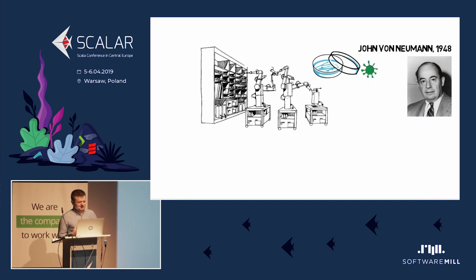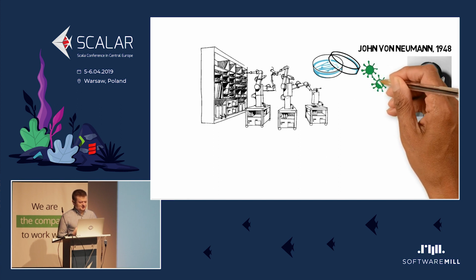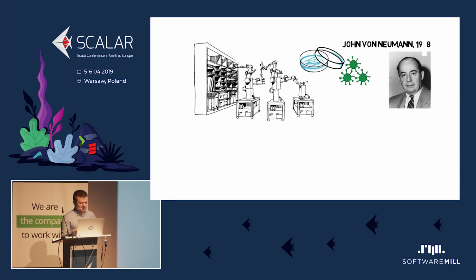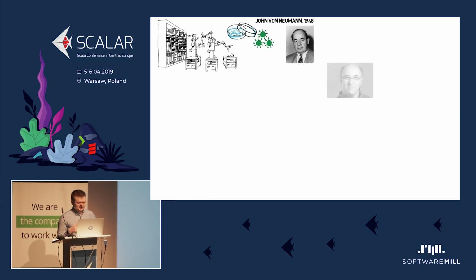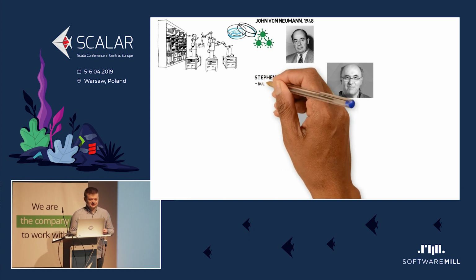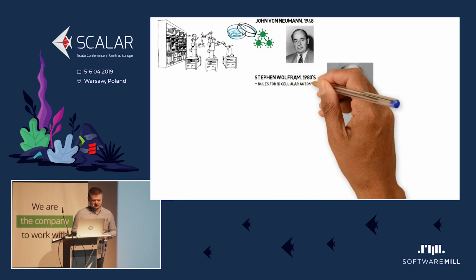But that model was messy, and von Neumann got a lot of weird looks from other computer scientists, so he thought for some time about making it better for computer science, more abstract. So in time, he created a new model where there were only cells which are unmovable. They have some data in them, and they only access data around them and use it to create new versions of themselves. And he started creating theorems about it, and then he died. And his work was picked up by Stephen Wolfram in the 80s. He's still alive, he's quite influential, you may Google him.